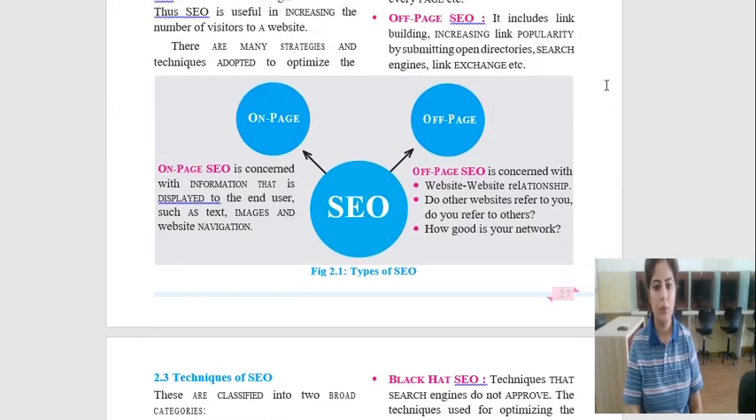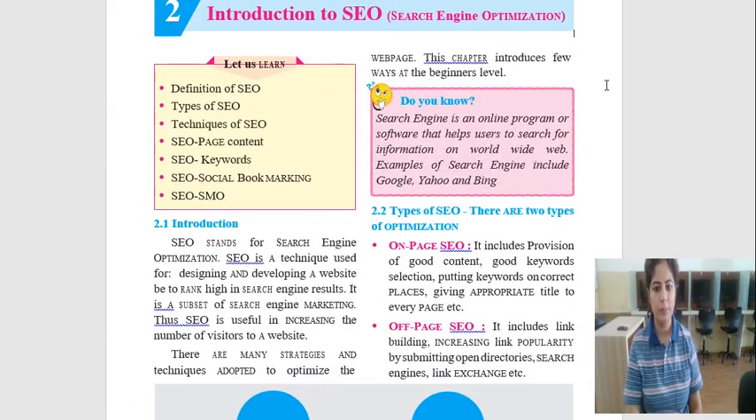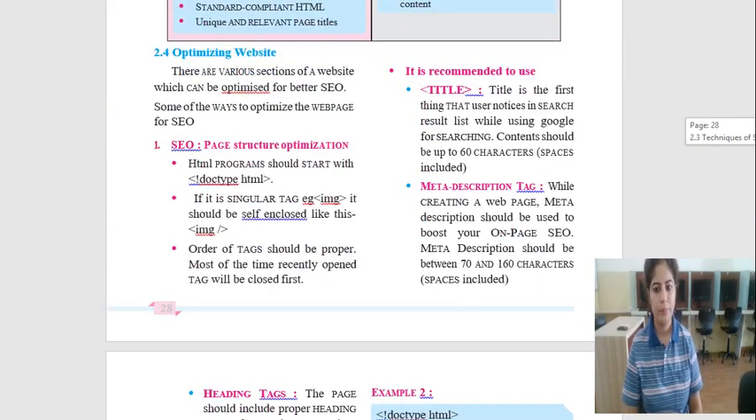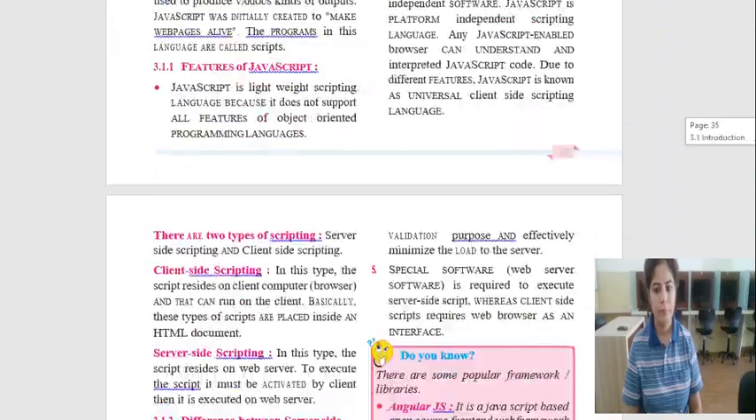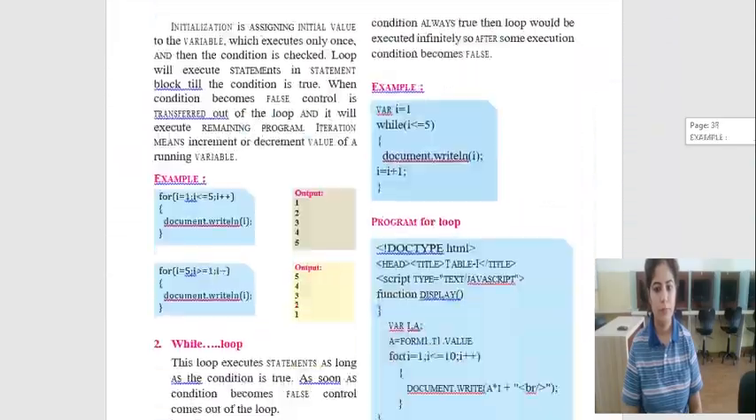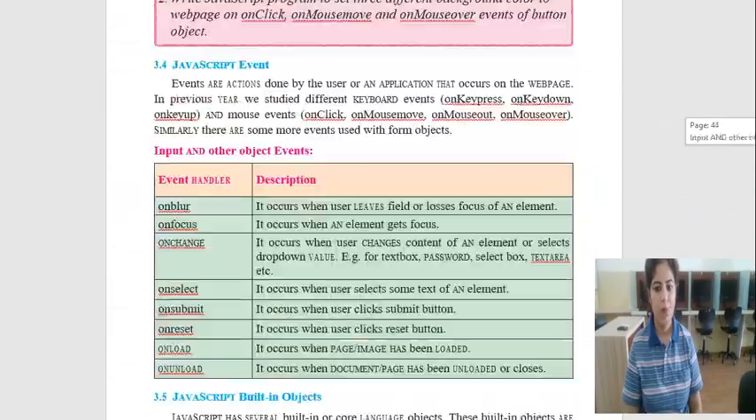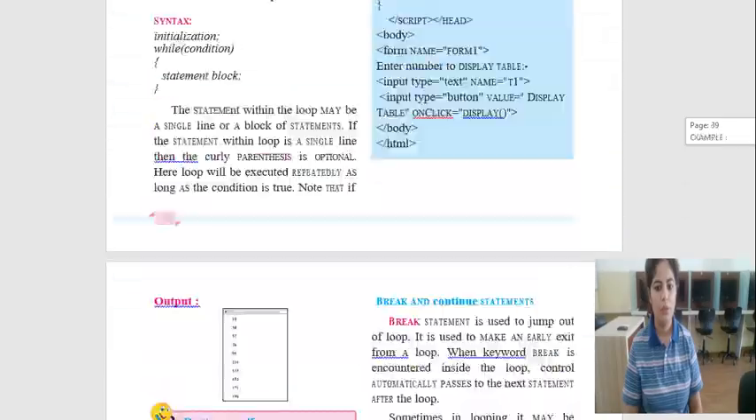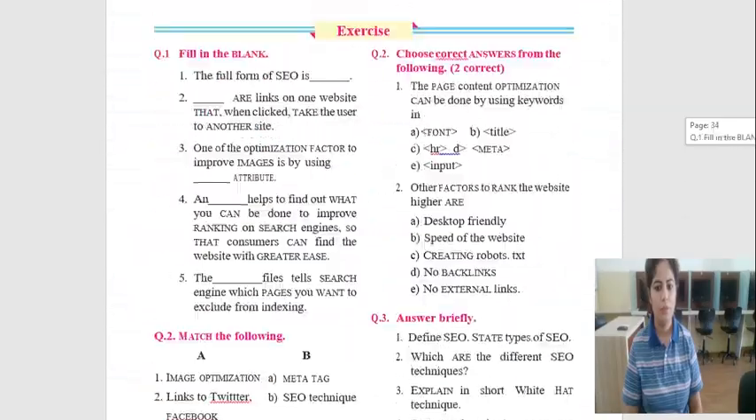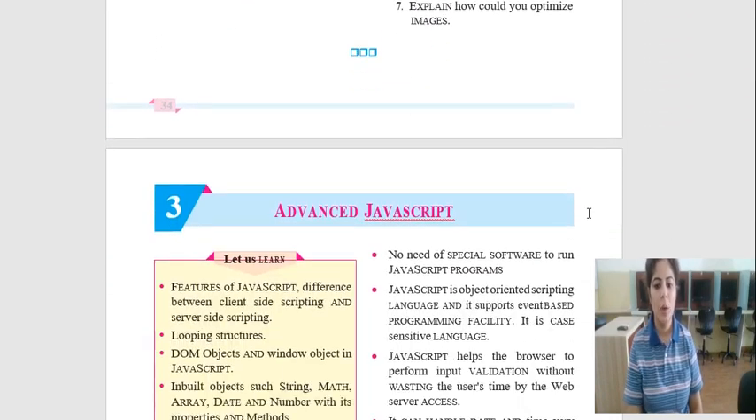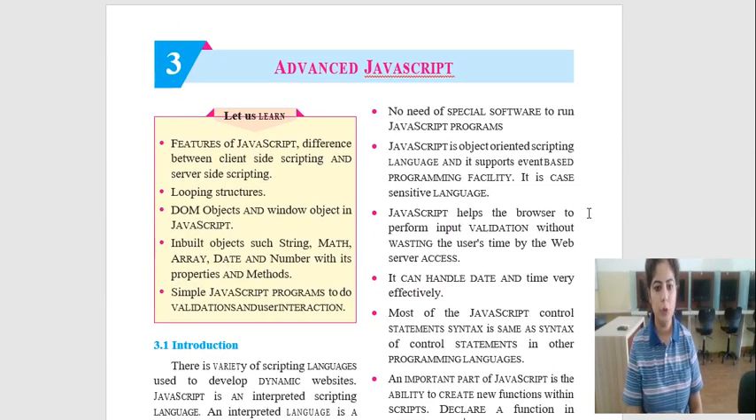Next unit, the second unit, is search engine optimization. Again, in this unit, there is no change. You have to study the entire chapter. Now, unit number third. Unit number third is advanced JavaScript. There are some changes in this unit, so I will explain in detail.